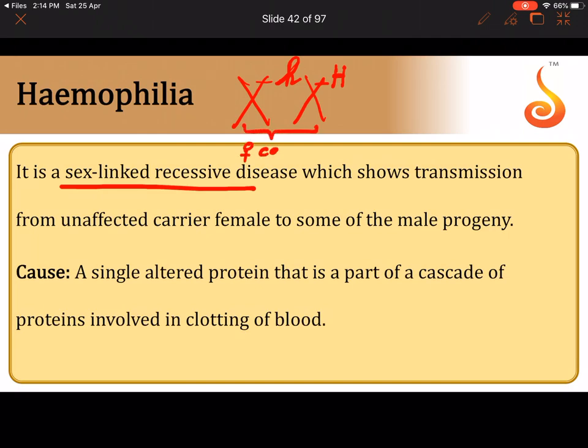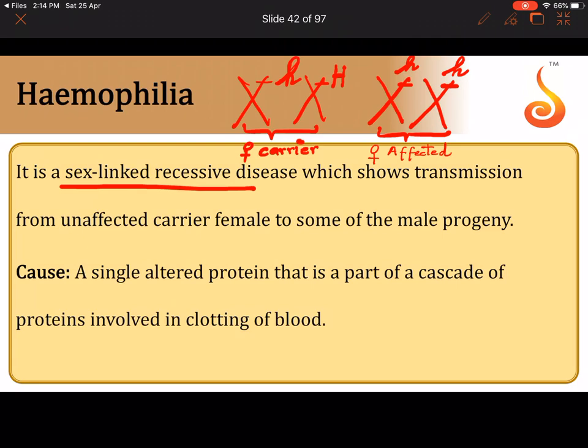This particular female will be a carrier because she is heterozygous for the hemophilic allele. Now, when can a female be hemophilic? It's very rare for a female to be hemophilic. That means on both her X chromosomes, she should carry a small h allele. Only then will she be a female who is affected by hemophilia.